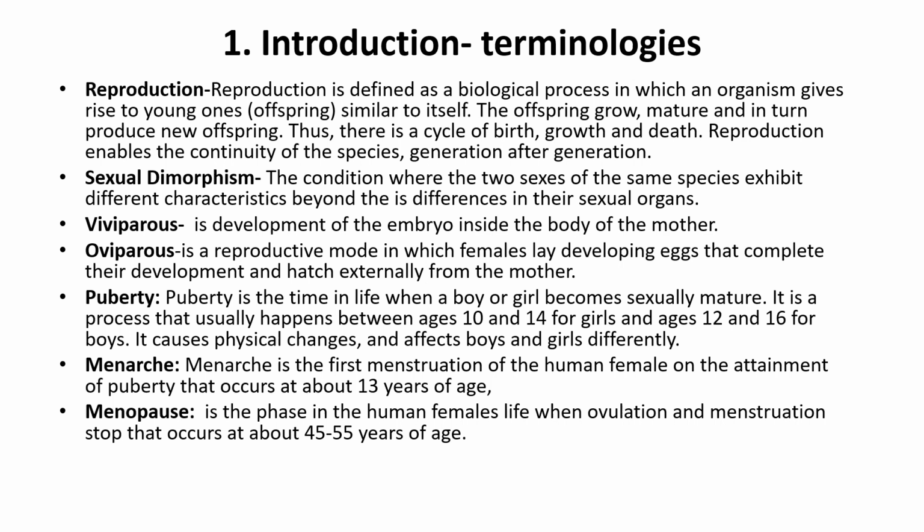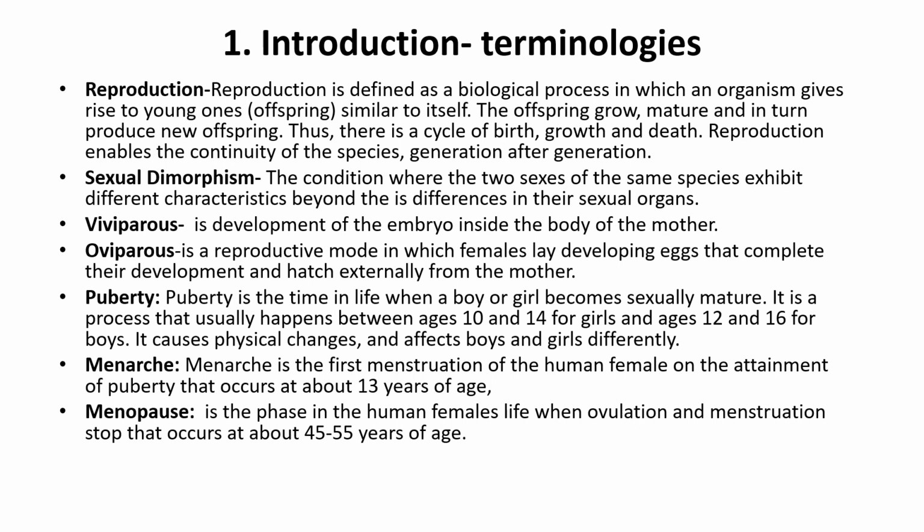Reproduction is defined as the biological process in which an organism gives rise to a new organism similar to itself. Then the new offspring grow, mature and in turn produce new offspring. Thus there is a cycle of birth, growth and death, and it continues the species generation after generation.